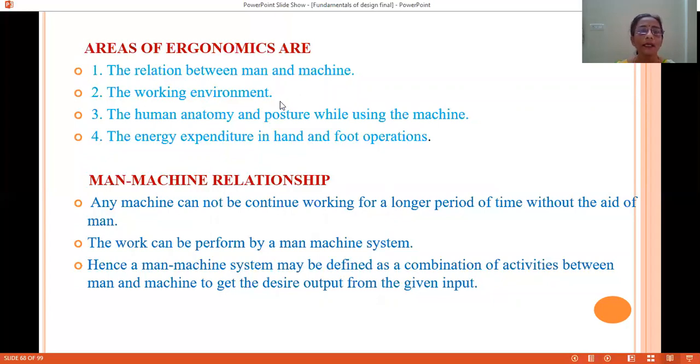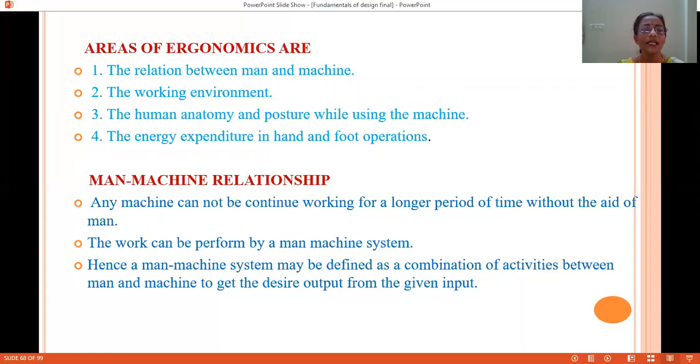Working environment, that also we will be studying. Ergonomics uses the application of human anatomy and posture while using the machine. Human anatomy means the movement of the hands or legs or body posture. So position of the machine in the industry, layout of the machineries, distance between two machineries, working area, all of that comes under human anatomy.